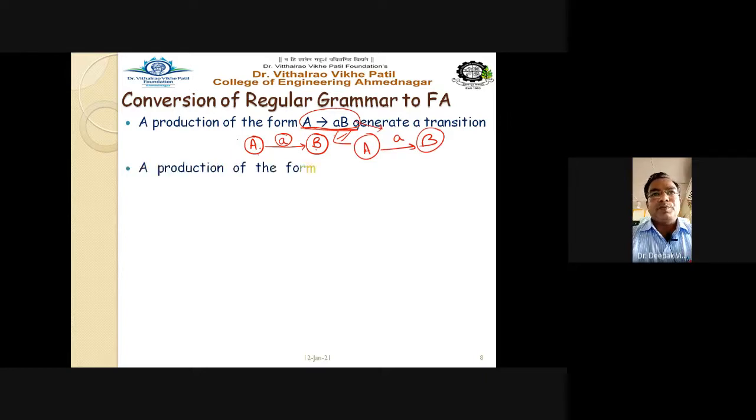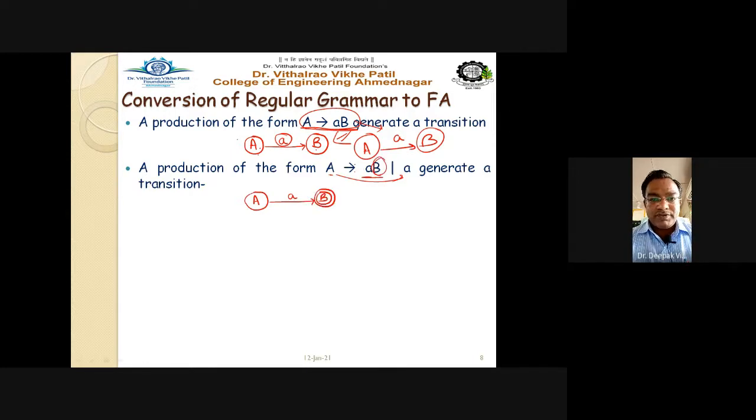Now, suppose the production rule is of this format: capital A produces aB and capital A also produces small a. Then we have to generate the transition. Capital B is nothing but your final state. See very carefully. Capital A has two transitions on input a.